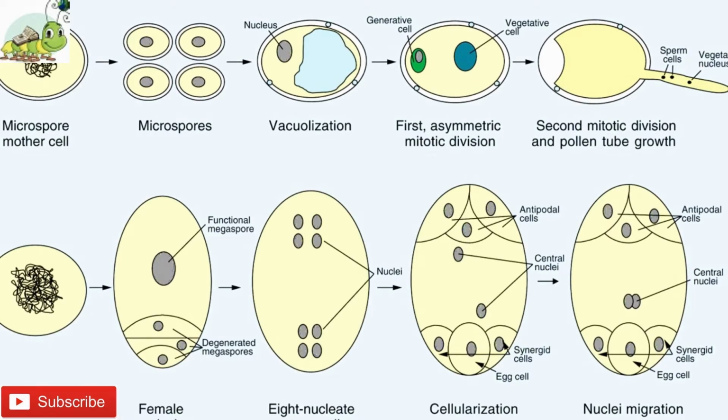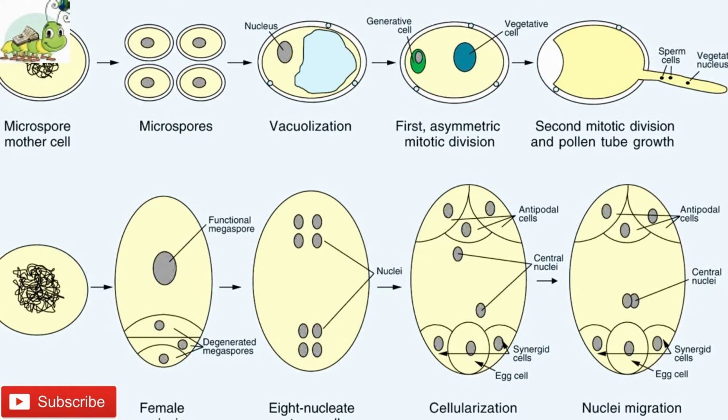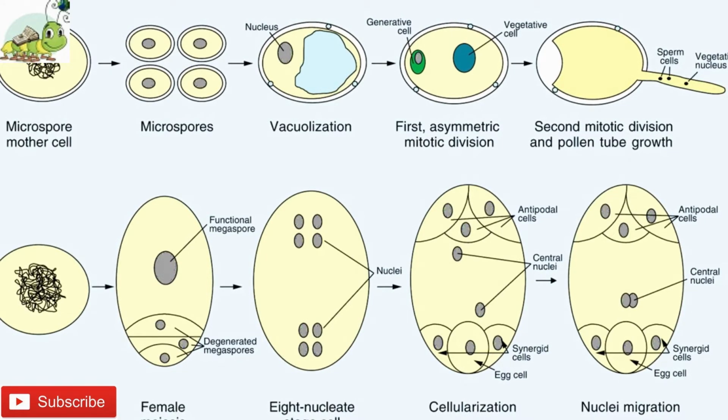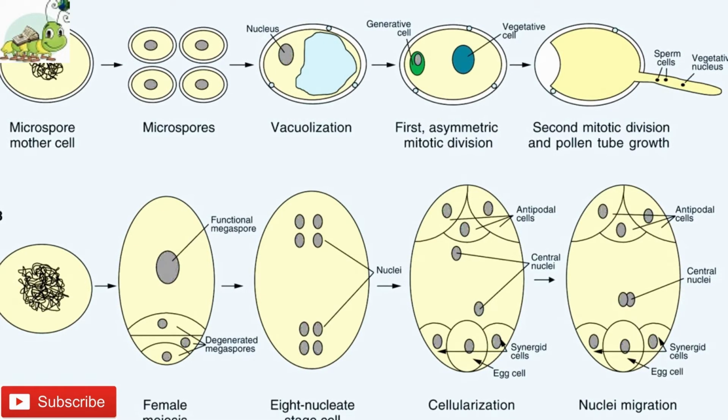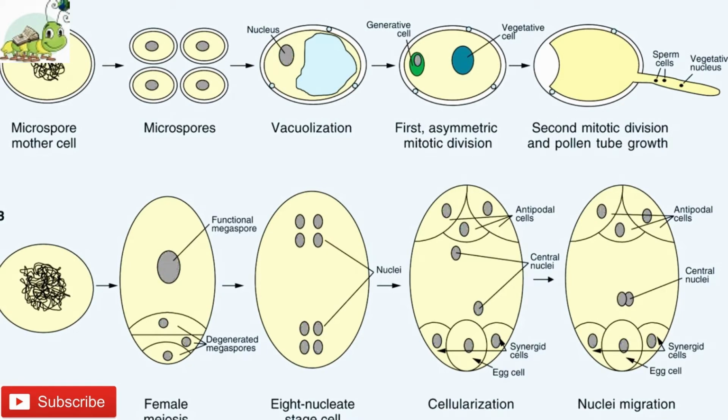After falling of pollen grains on the stigma, post-pollination changes occur. The pollen grain absorbs water and nutrients of the stigmatic secretion through its germ pore.